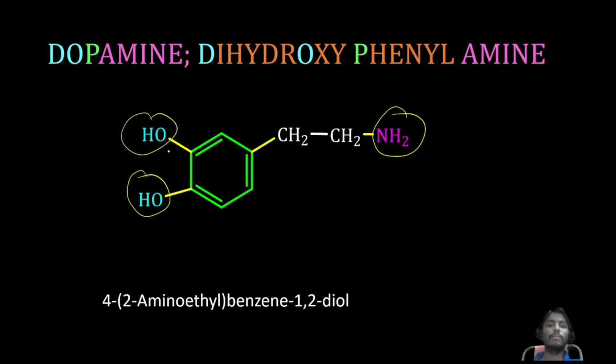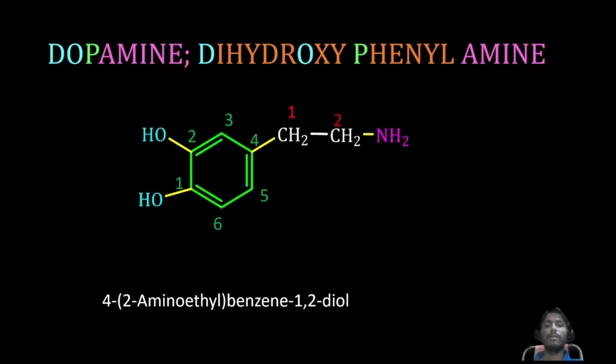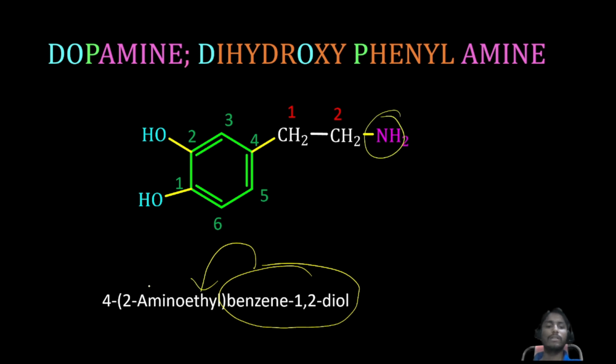Alcohol group gets more priority than amine group, hence start the numbering from the alcohol group containing carbon. So benzene 1,2 diol. Next, ethyl attached, with 2 amino. It contains only one substituent, that is 2 aminoethyl, attached at fourth position.